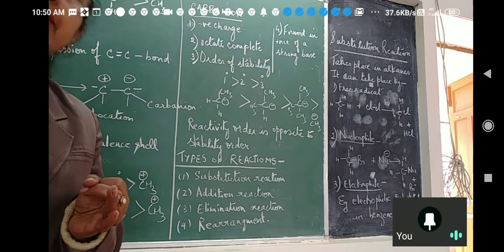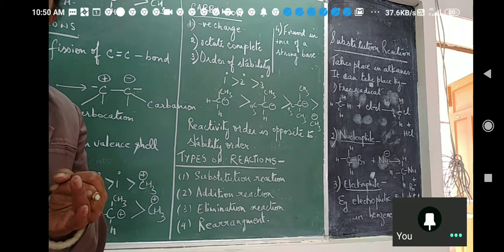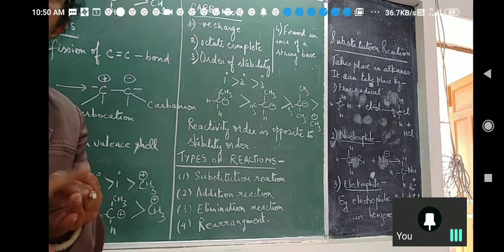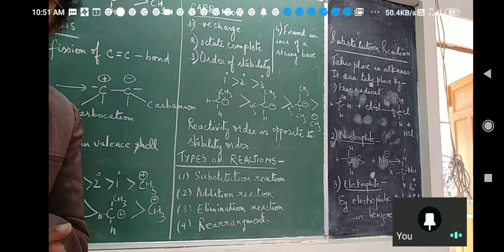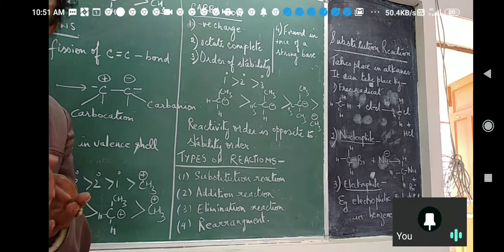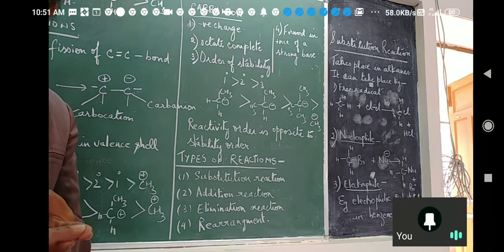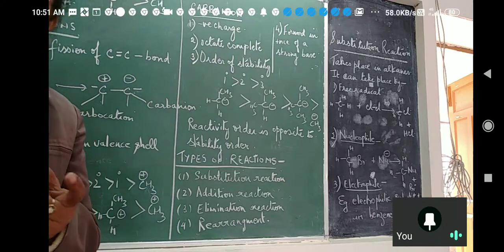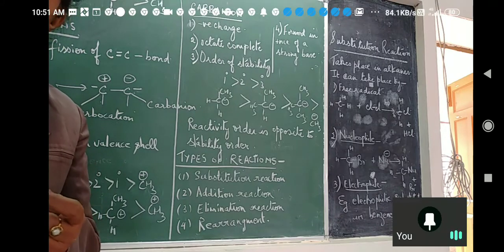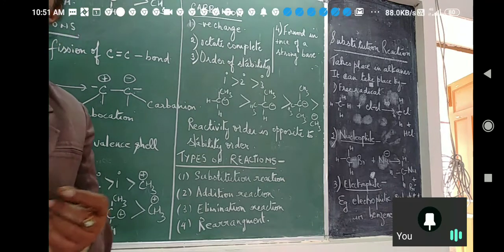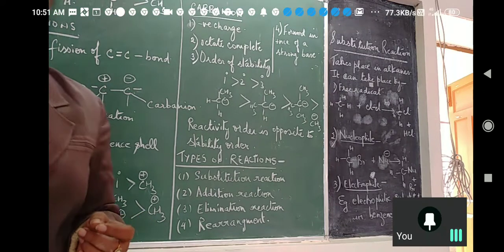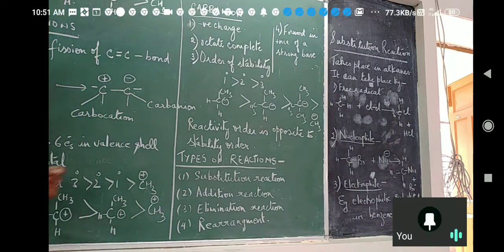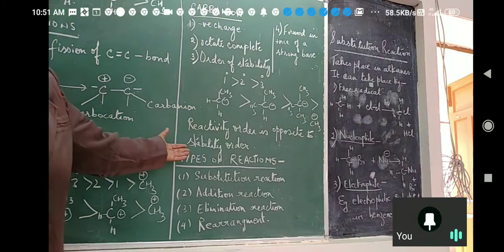It is forming 3 sigma bonds. And in free radical, the last orbital has an unpaired electron, so all 4 are used up, so it is also sp3, but carbocation will be sp2. Is that clear?